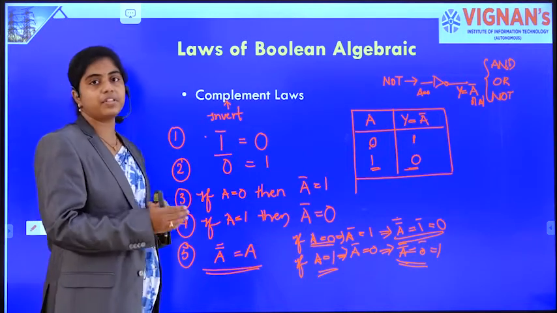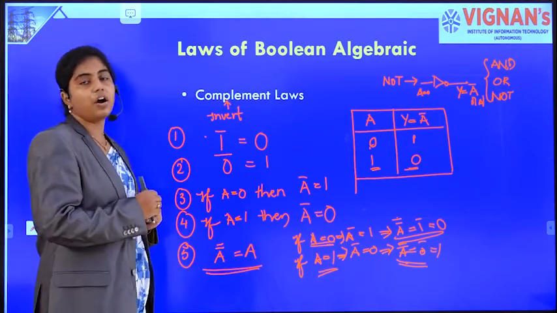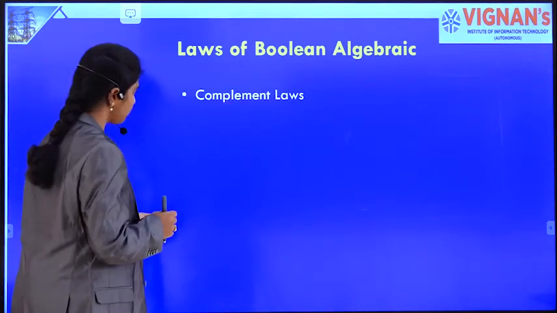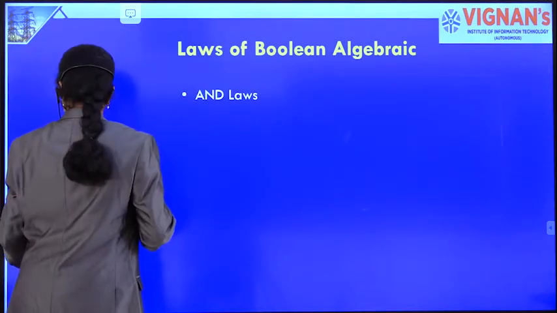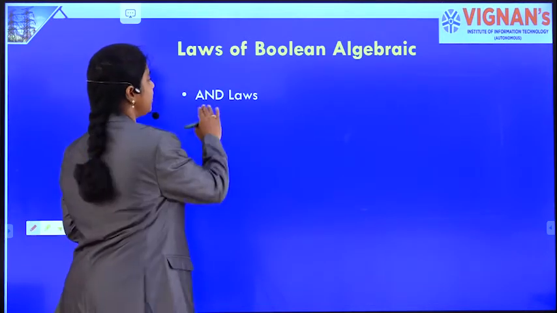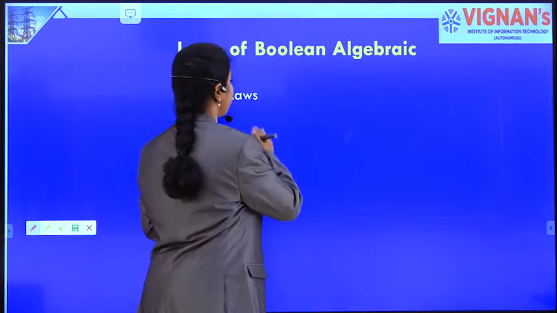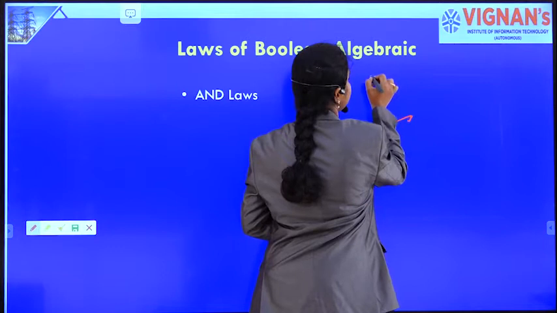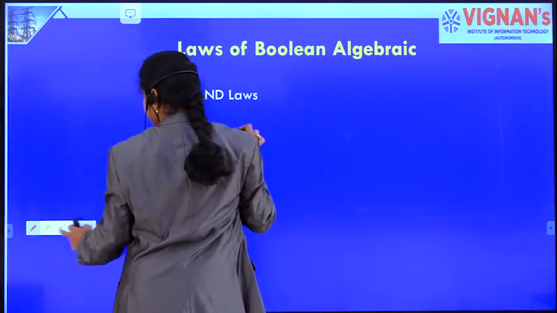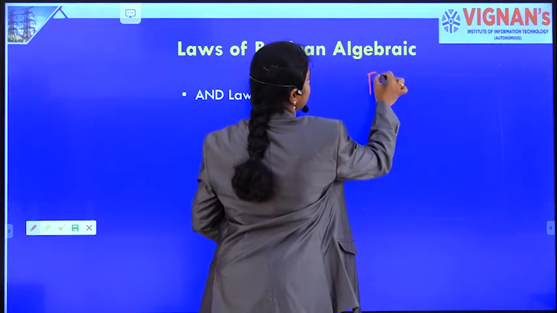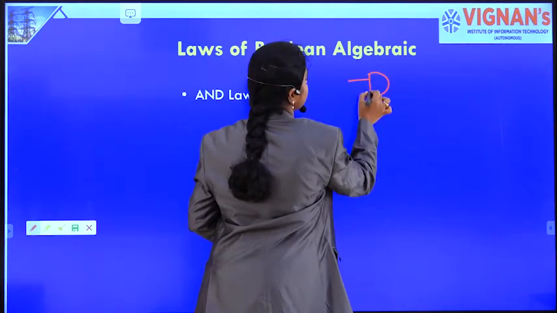Now we move on to the next law, that is OR laws or AND laws. So the next law is AND law. To understand this AND law, we will first understand the AND gate truth table. The symbol of AND gate is this.